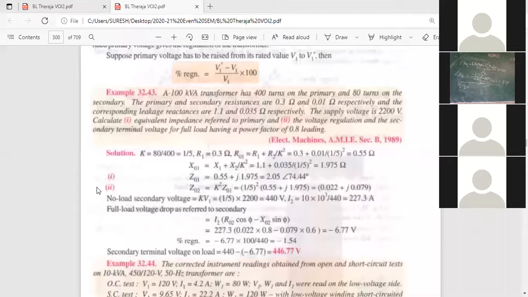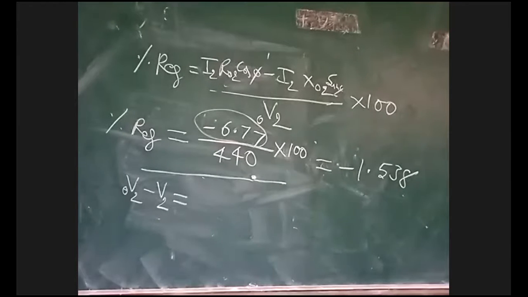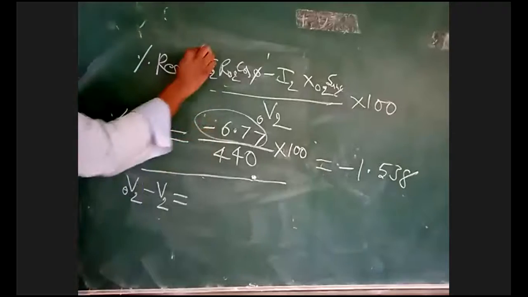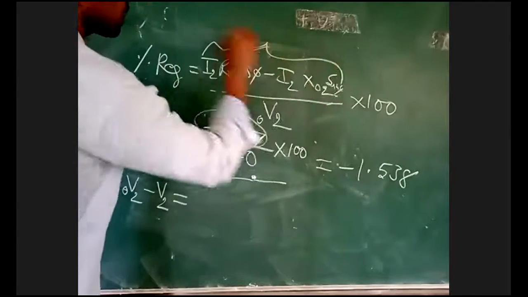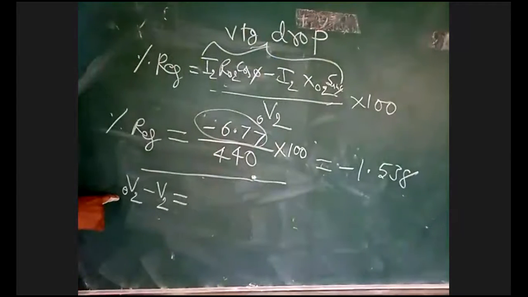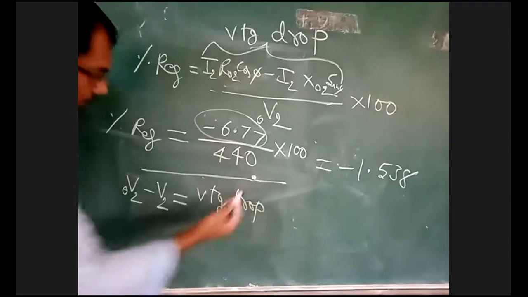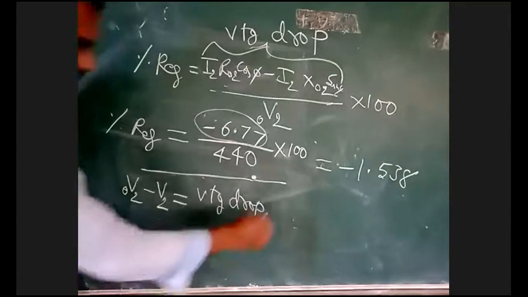But in the numerator, we are getting minus 6.77. What is that called? Voltage drop. This is called voltage drop. Voltage drop is the difference between the no load voltage minus the full load voltage. That is minus 6.77.